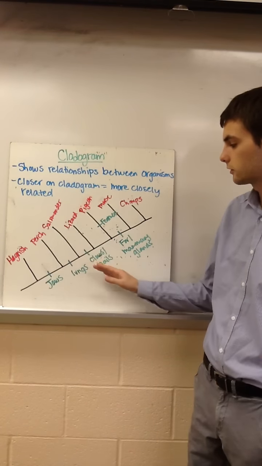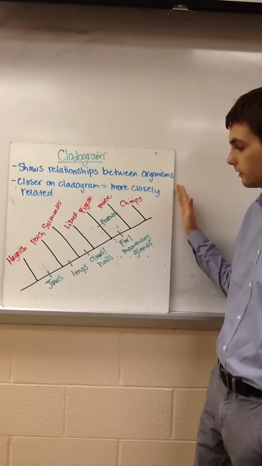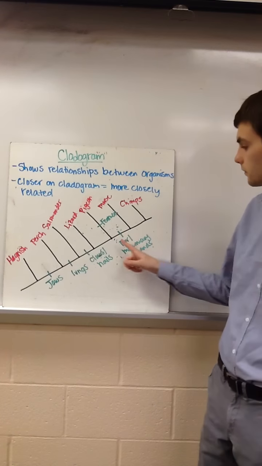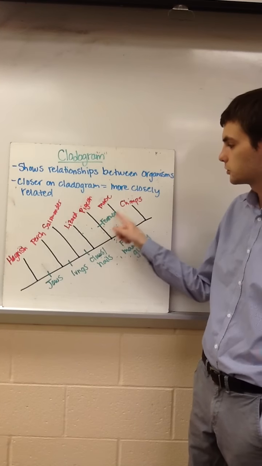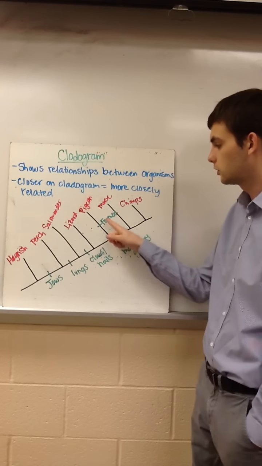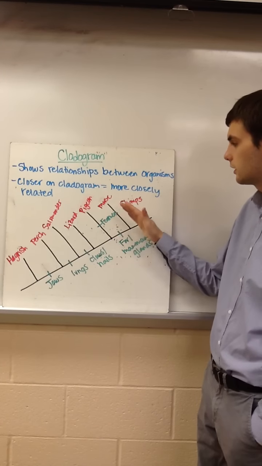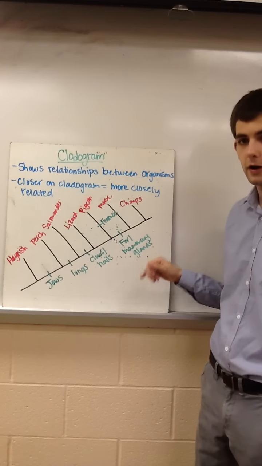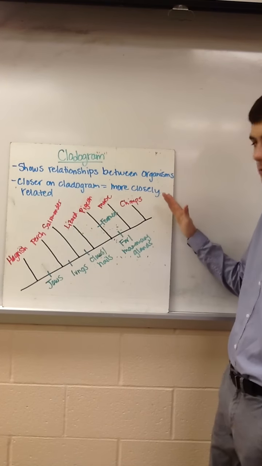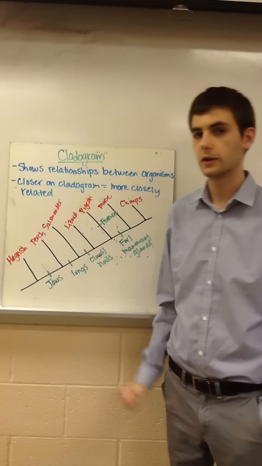Between the salamander and lizards, we see claws and nails. So lizards up will have claws and nails. Salamanders, perches, and hagfish will not have claws and nails. With pigeons, we see the evolution of feathers, but that's only unique to the pigeons, not the mice or the chimps. So you would draw that trait on this line. And here, between pigeon and mouse, we see the evolution of fur and mammary glands. So birds are not mammals, so the mice and chimps do have fur and do have mammary glands. All of these other organisms do not.